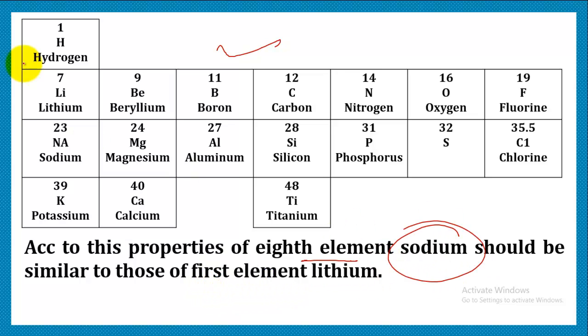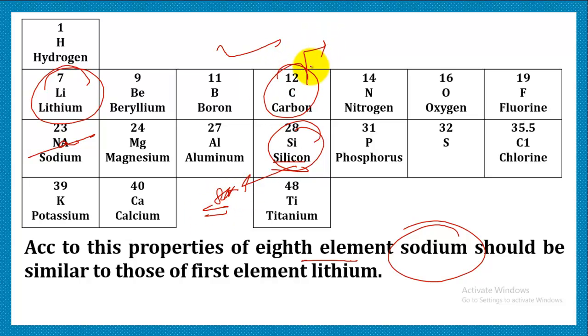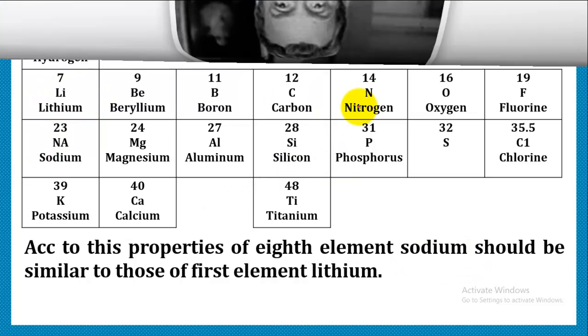Like for sodium, the property should be similar to its first element, that is lithium. Likewise, if we consider any element as an 8th element, it resembles the properties of its first element. That means silicon here resembles carbon. So likewise, we can make out which elements possess similar properties.